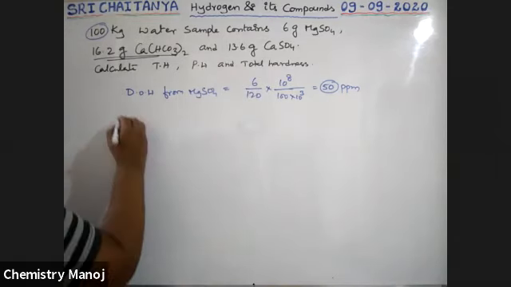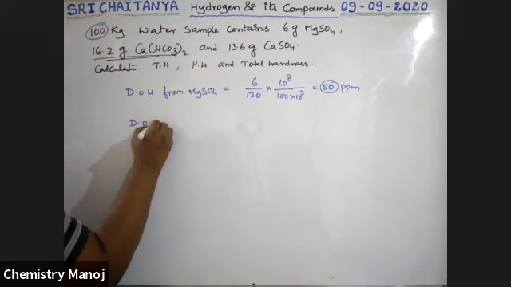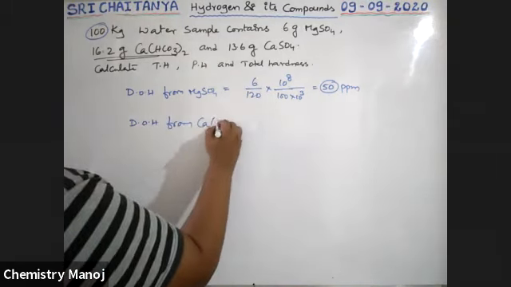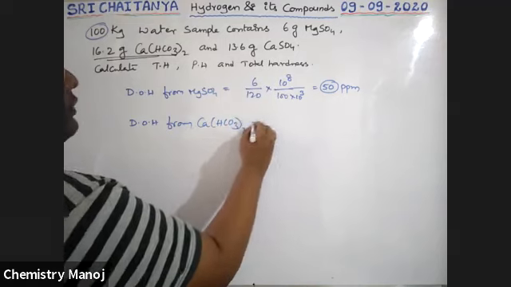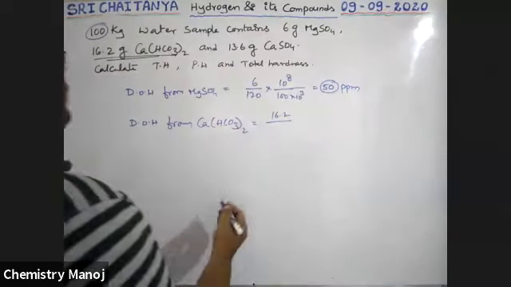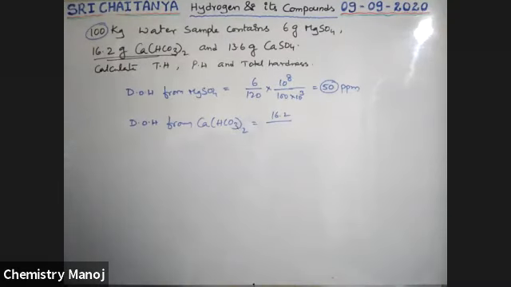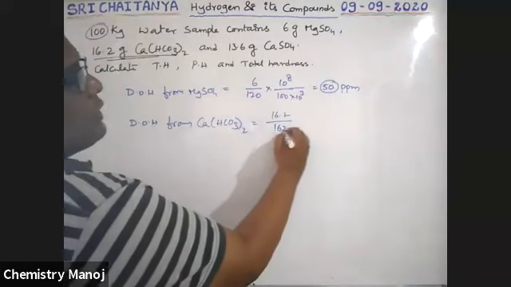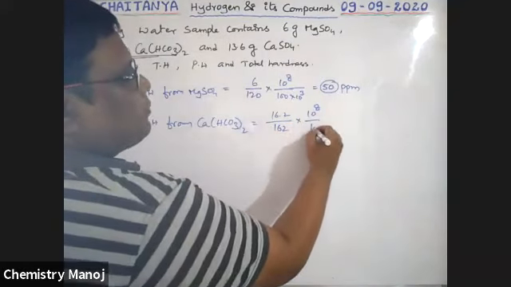Now, degree of hardness from calcium bicarbonate, Ca(HCO3)2, is equal to weight 16.18 grams by molecular weight of calcium bicarbonate. That is how much? 162, no? Yes. 162 into 10 power 8 by 10 power 5.